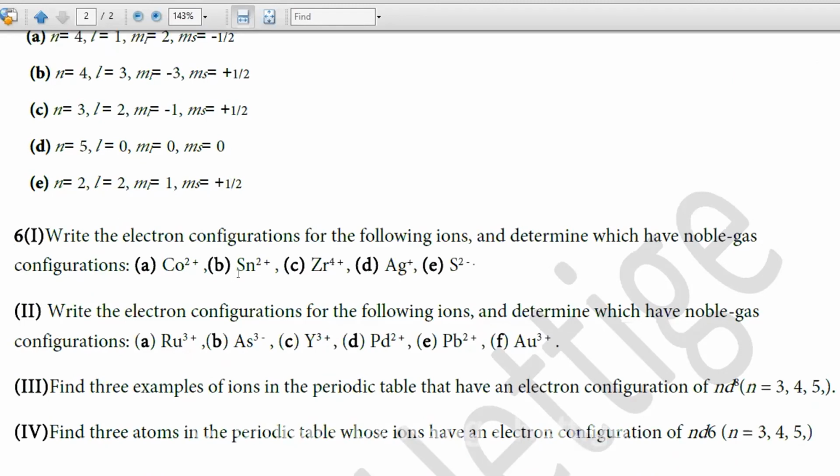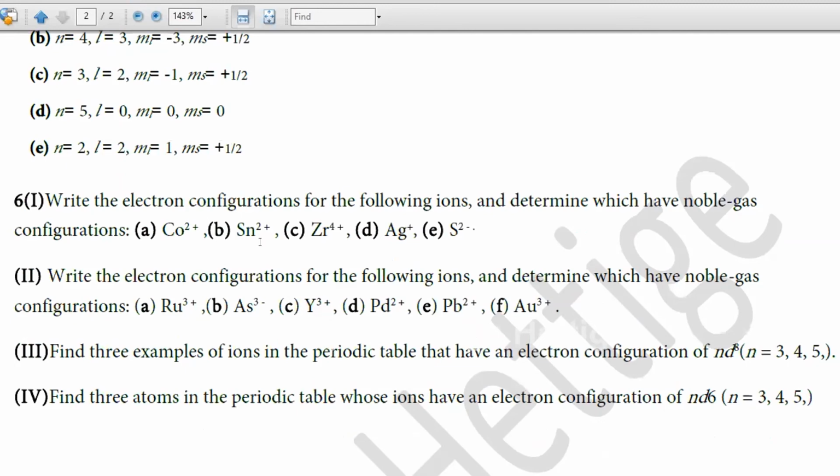Question number 6, since I just explained that one, I will give you 2 minutes to write the configurations of A, B and C, the first 3 elements. Write the configurations of the ions by yourselves, or write all five, A to E. Those who have not written yet, quickly write the configurations, A to E, question number 6, Roman number 1.